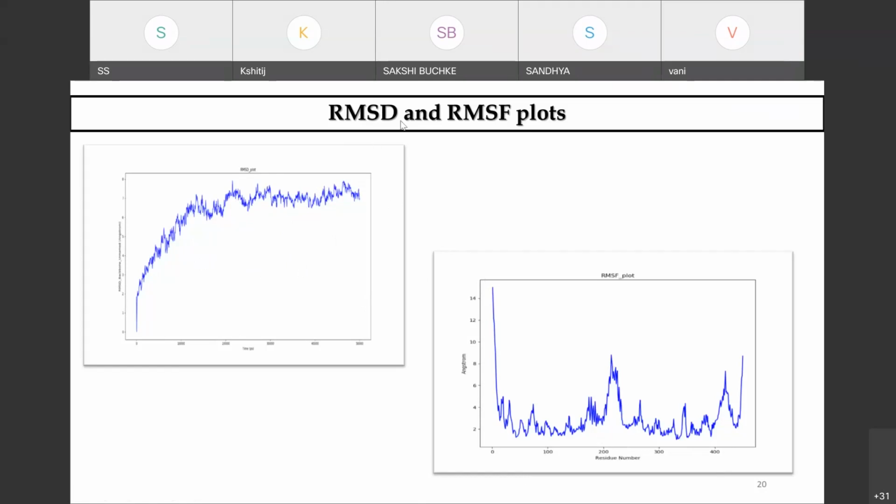Am I clear about root mean square deviation? And again I repeat, it is the average distance between the group of atoms. Say, for example, if I want to compute for the backbone atoms of your particular biomolecule, I will calculate RMSD by measuring the similarity between the superimposed atomic coordinates. Is it clear?